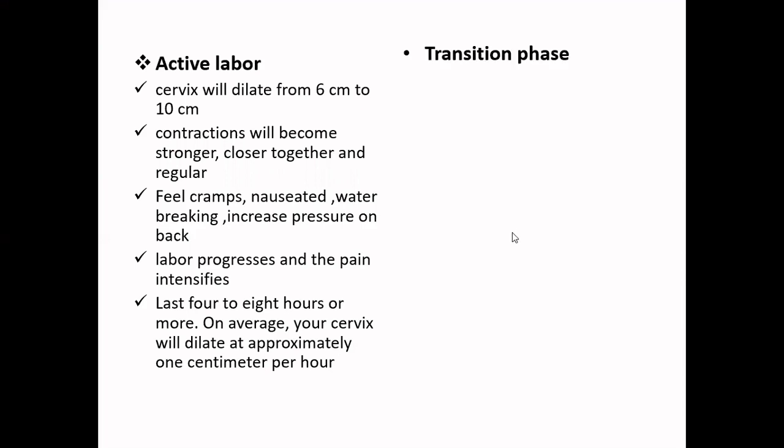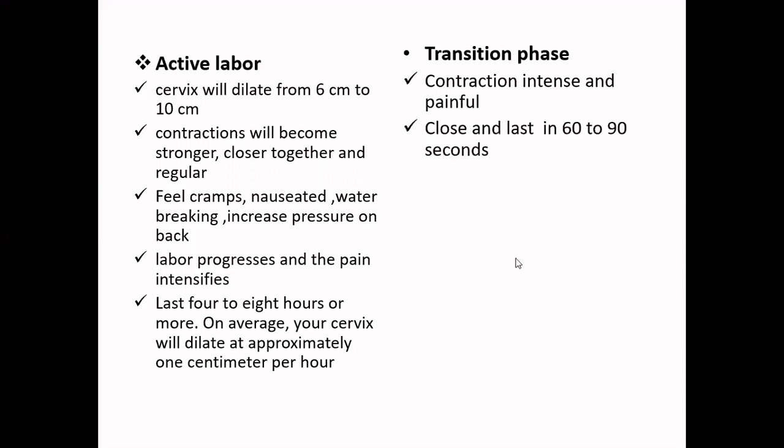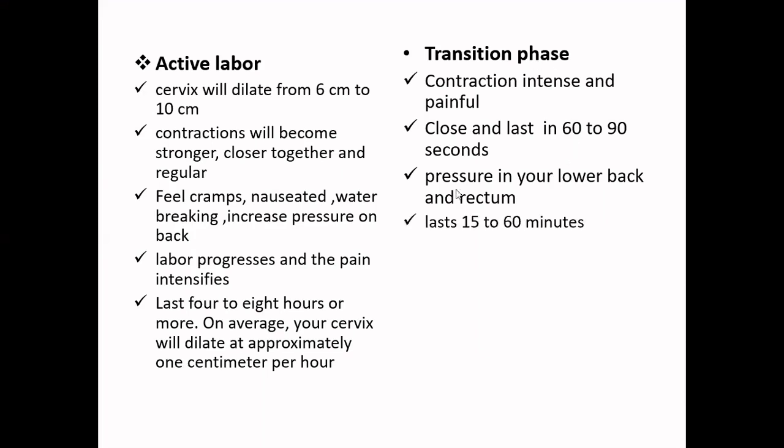Now, following your active labor phase is the transition phase. In this, the contractions intensify and they are much more painful compared to the active phase. And each lasts within 60 to 90 seconds. So the frequency of the contractions increases drastically, and you start feeling the contractions lasting 60 to 90 seconds. The pressure in your lower back and the rectum area tends to increase. And this phase is ultimately the last phase of the first stage, and it basically lasts maybe from 15 minutes to 60 minutes from case to case.